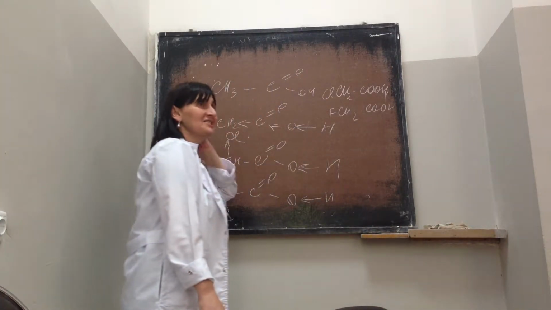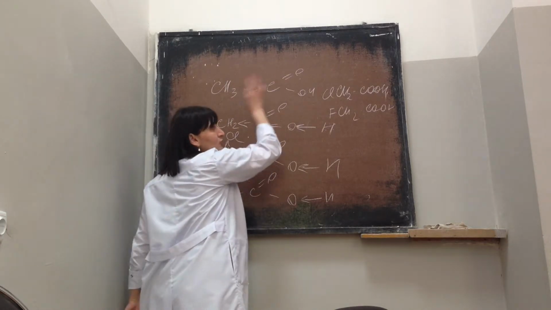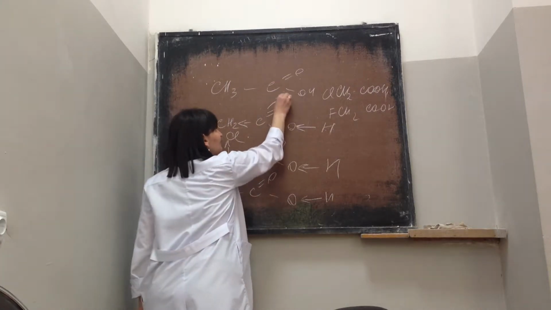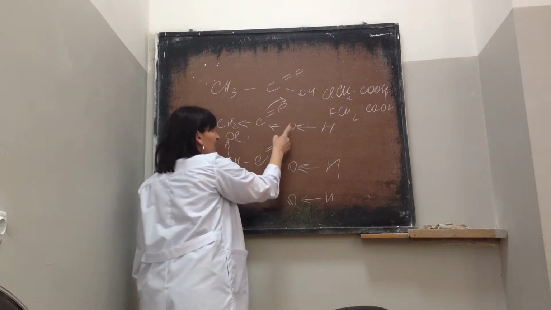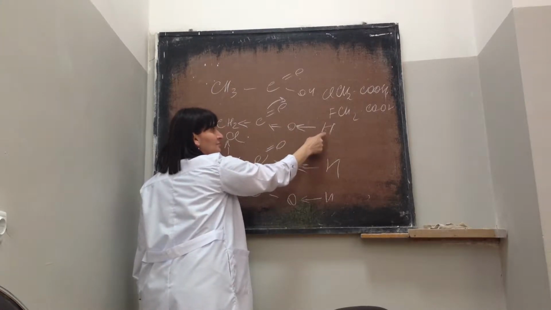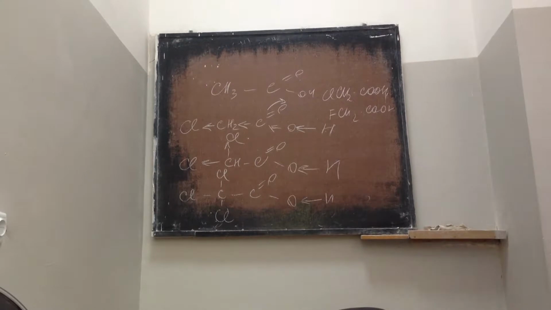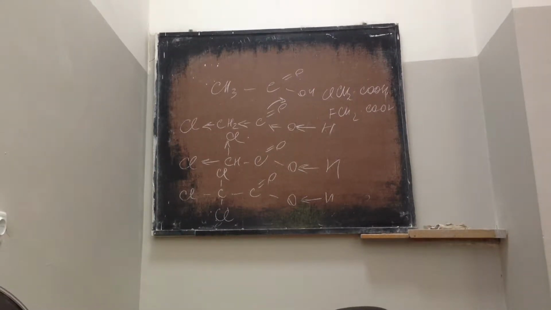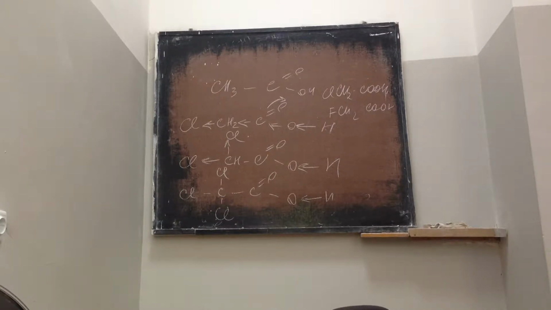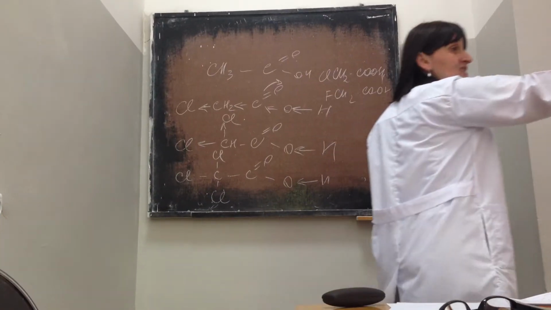About carboxylic acid. Here you have another version. In any case, the H atom goes easily. If you have one function, you have this version.